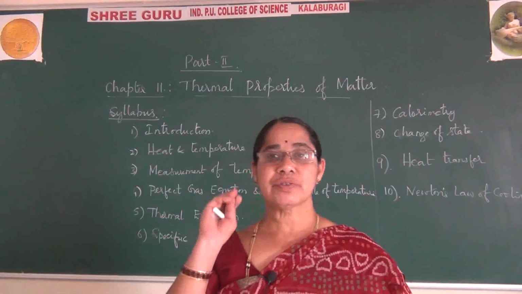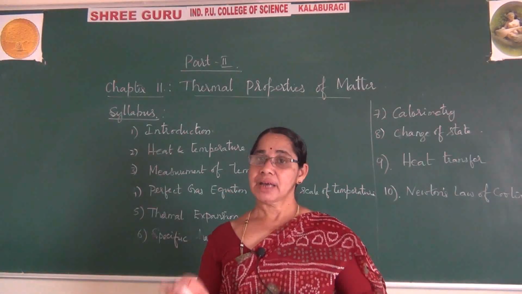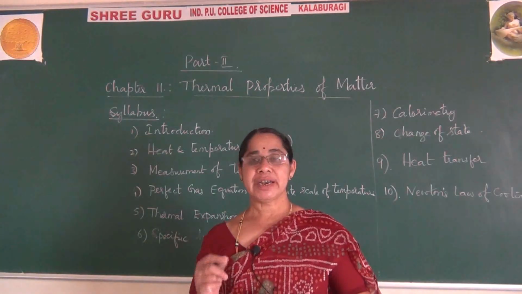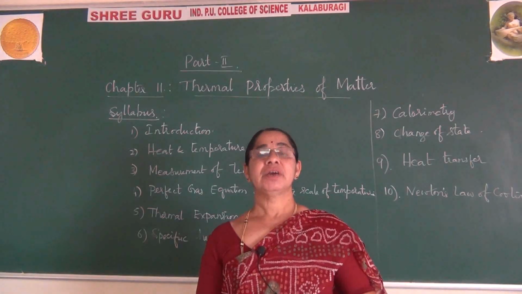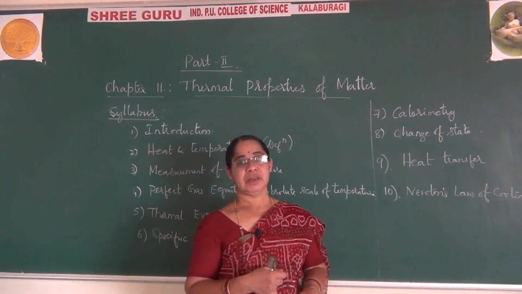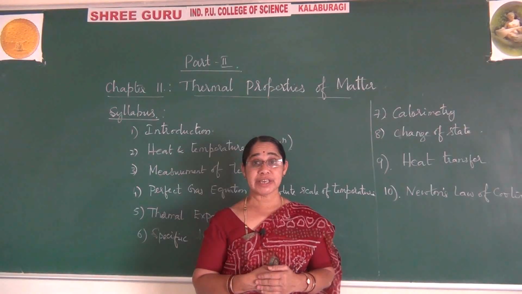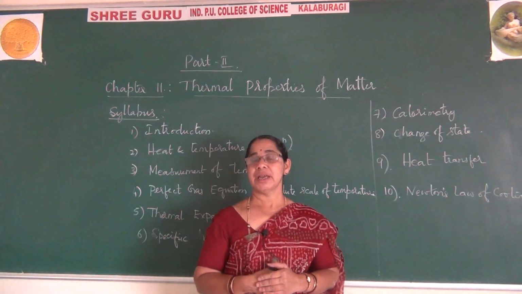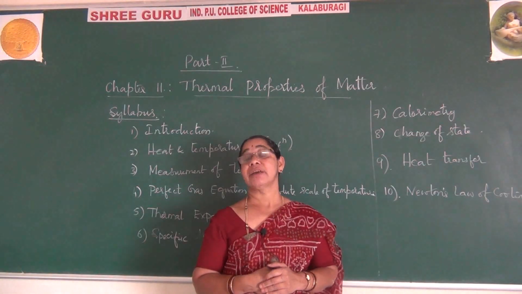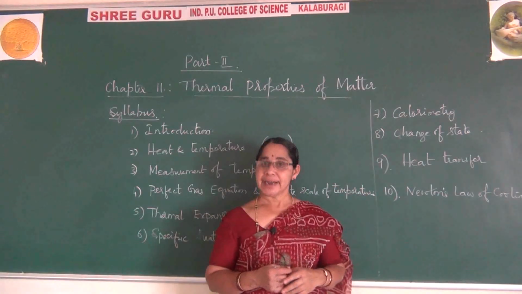There we come across most of the important concepts, like Stefan, who has given a law, and along with him one more scientist by name Boltzmann has also contributed. So we call it the Stefan-Boltzmann law. One more concept we come across under radiation is Kirchhoff's law. At the same time in this chapter we come across a concept like black bodies, along with that the perfect black body, and using perfect black bodies we learn concepts like Wien's displacement law. All these things we learn under the radiation chapter.